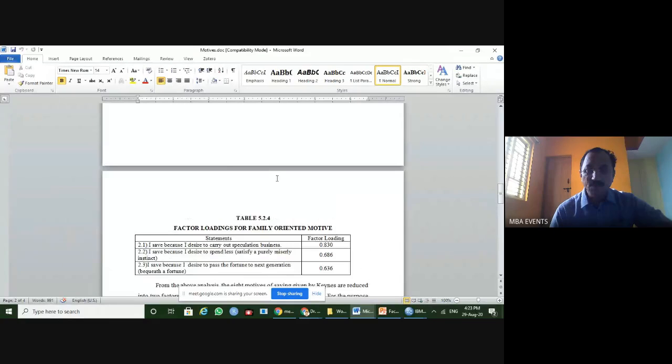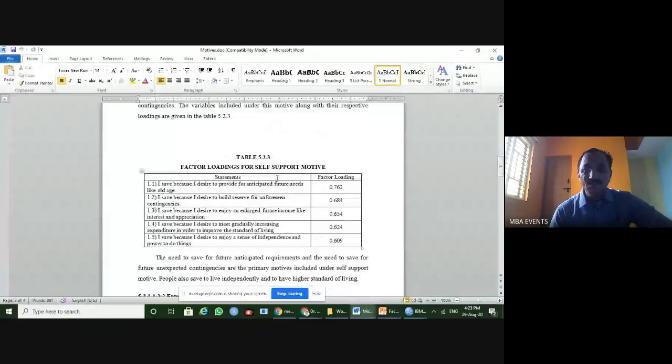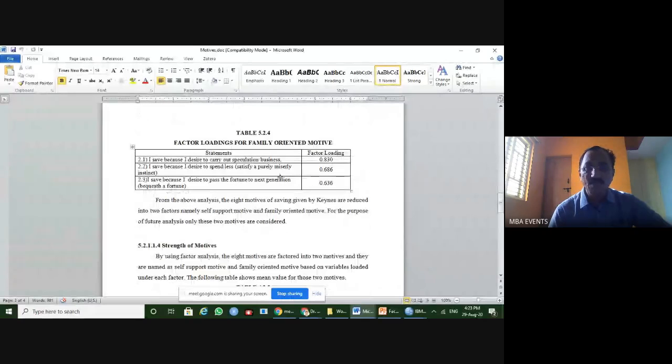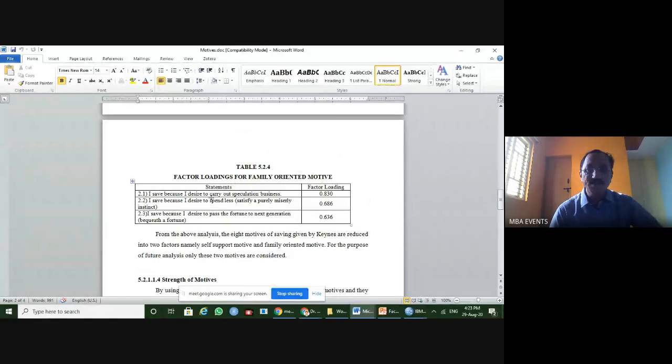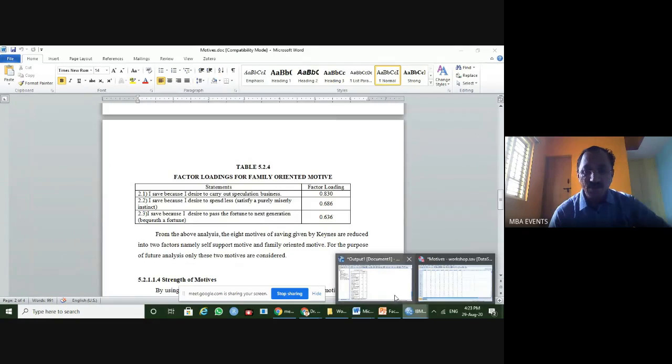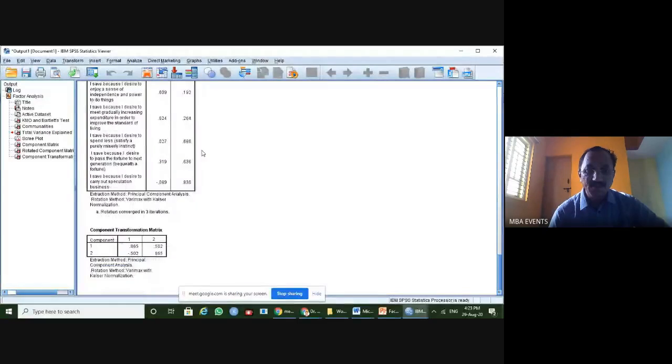One talks about the self-support motive, and the second talks about the family-oriented motive. You can see the family-oriented motive, like "I save because I desire to carry out speculation of business," "I desire to spend less," and "I desire to pass the fortune to the next generation." All these three savings are only for the family's sake.